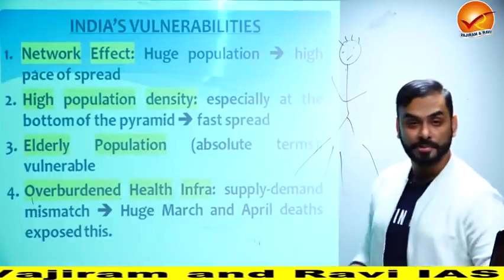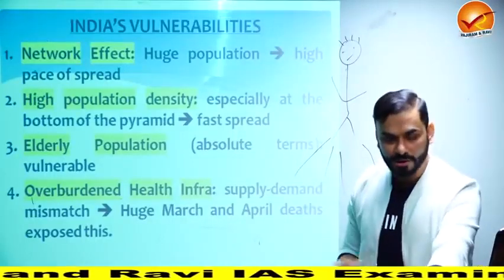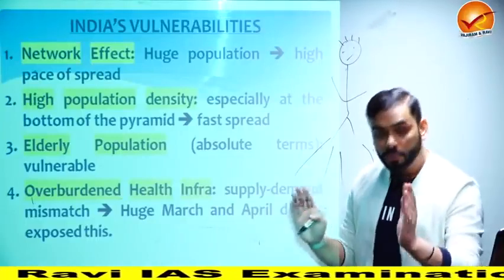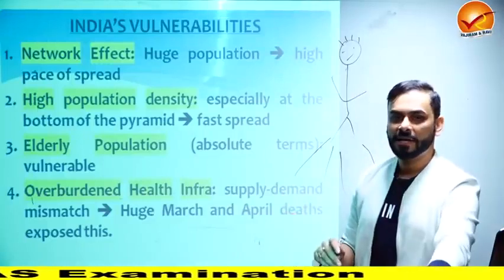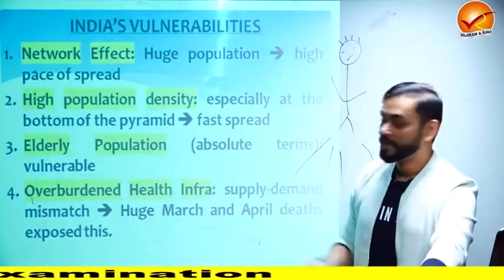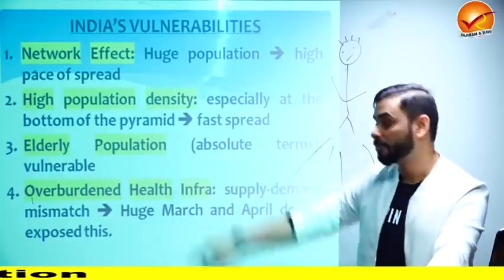Next is elderly population. See, in terms of percentage, our elderly population is not very huge. But if you look at the absolute number of elderly people in India, it's huge because our population is huge. So that is another problem because elders were more vulnerable to COVID.